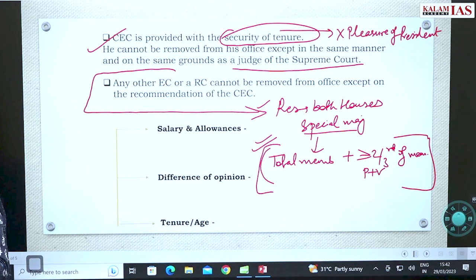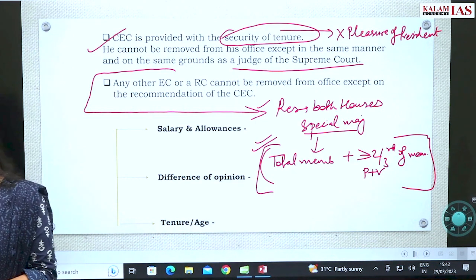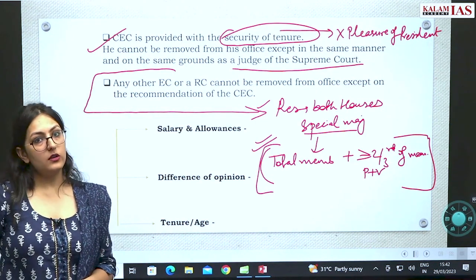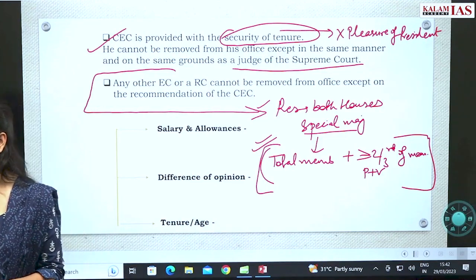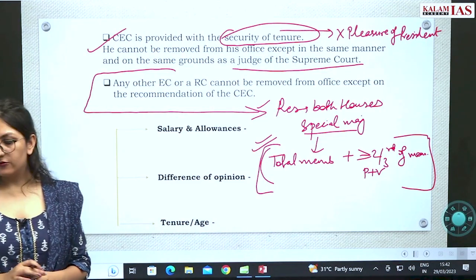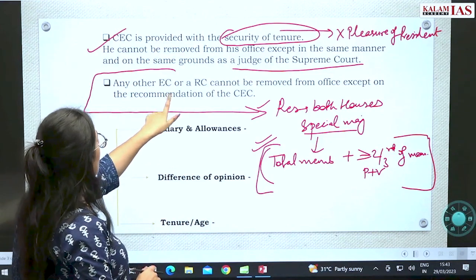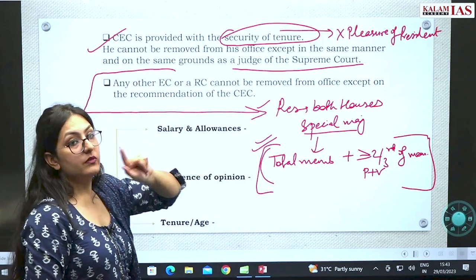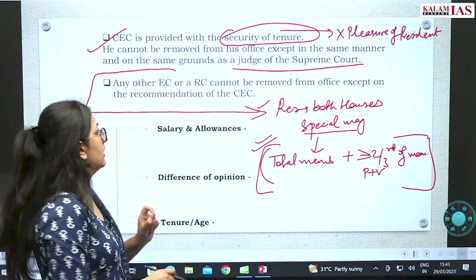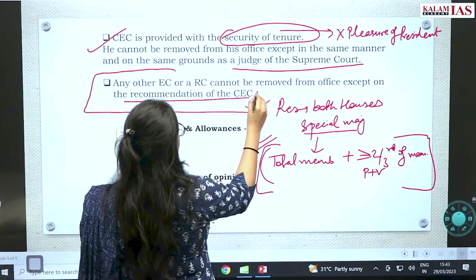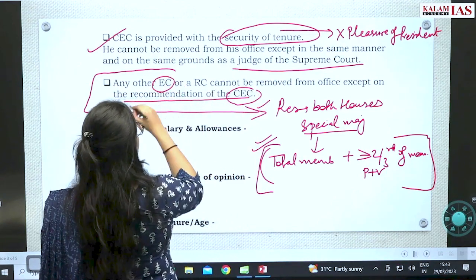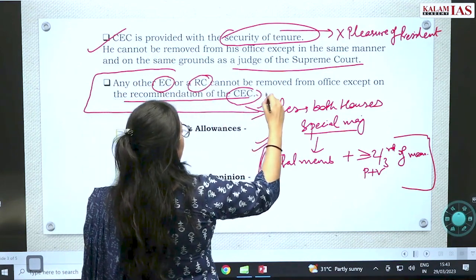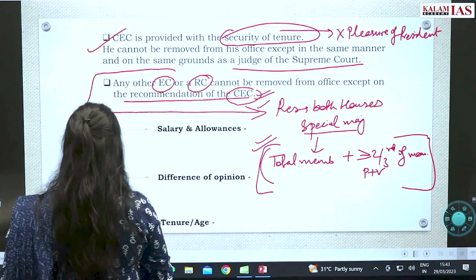Now what are the grounds on which he can be removed? The same as a judge of the Supreme Court, either on the grounds of proved misbehavior or incapacity. Now, if you have to remove any other election commissioner or regional commissioner, then you have to take the recommendation of the Chief Election Commissioner and not anyone else.